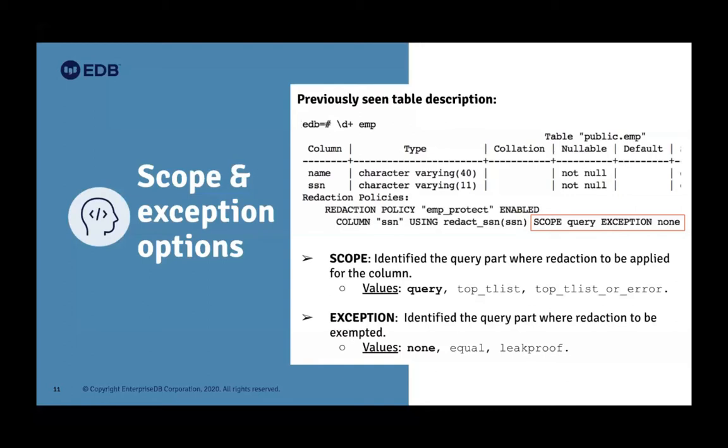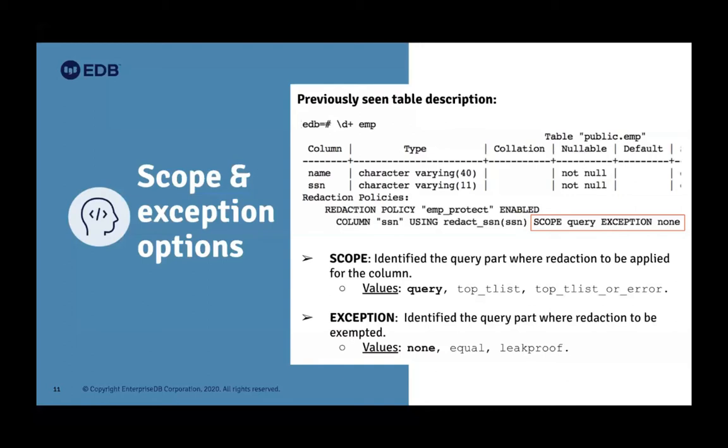And the last option, which I think is a very nice option, is top_t_list or error. If you try to use that column anywhere other than the select target list, you will get an error. That error will be logged, so the admin can see that somebody has tried something wrong. And exceptions provide some relaxation on that restriction. For example, if you have scope query, but you want some relaxation where you use an equal condition, and that value should not be redacted when passed to the equal expression, that can be provided.